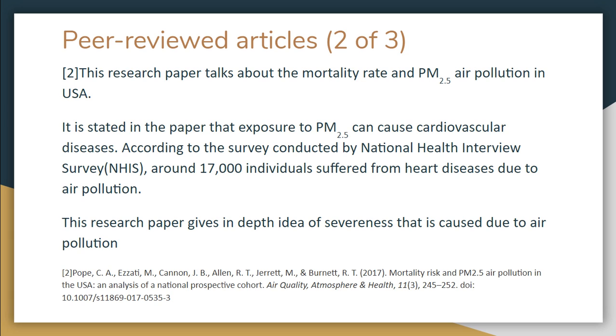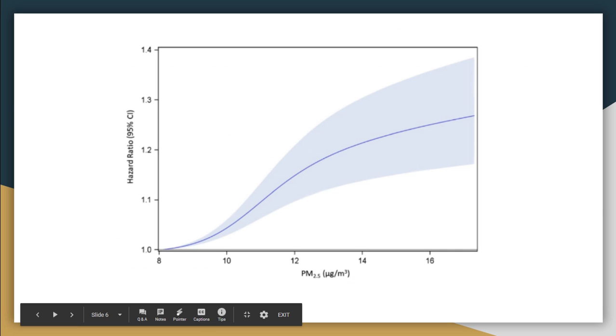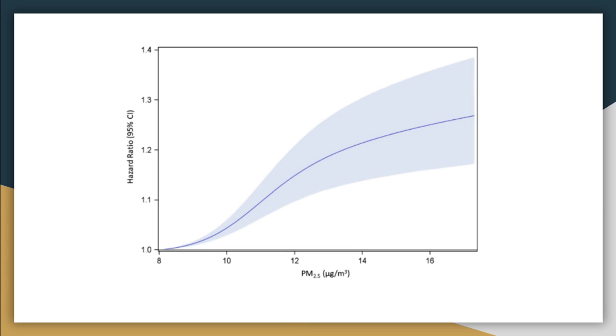This study observed that long-term exposure to PM 2.5 air pollution was associated with elevated risks of mortality in nationwide groups constructed using representative samples of the US adult population living in metropolitan areas. As seen in this graph, the more exposure to PM 2.5, the higher the hazard ratio, which means a higher risk of cardiovascular diseases.